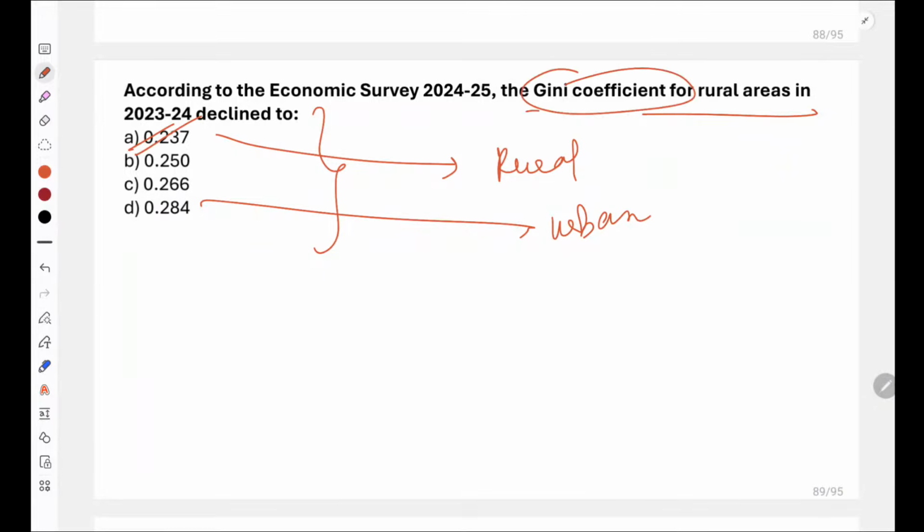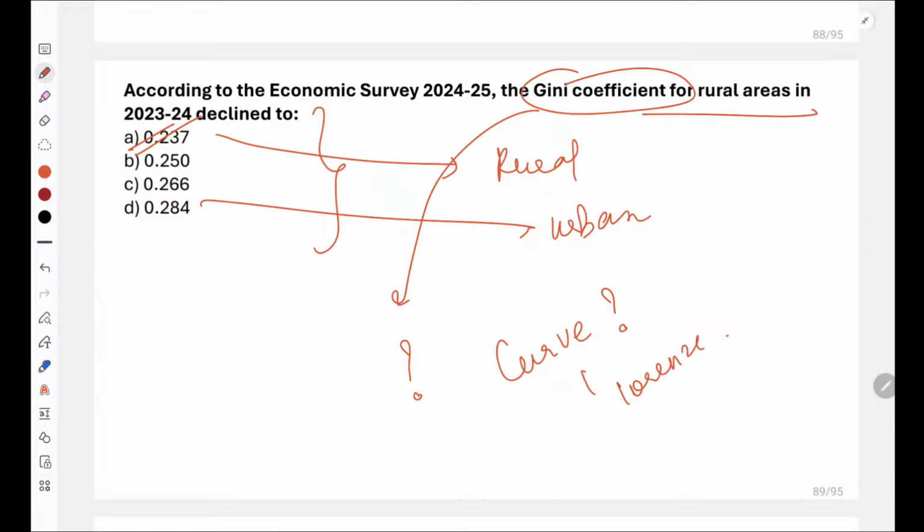Now, what do you mean by Gini coefficient? Do you know? And which curve is associated with Gini coefficient? Anyone? Yes, Kavya? Yes, it relates to income inequality. Very good, Harshal. Lorentz curve is related to Gini coefficient.